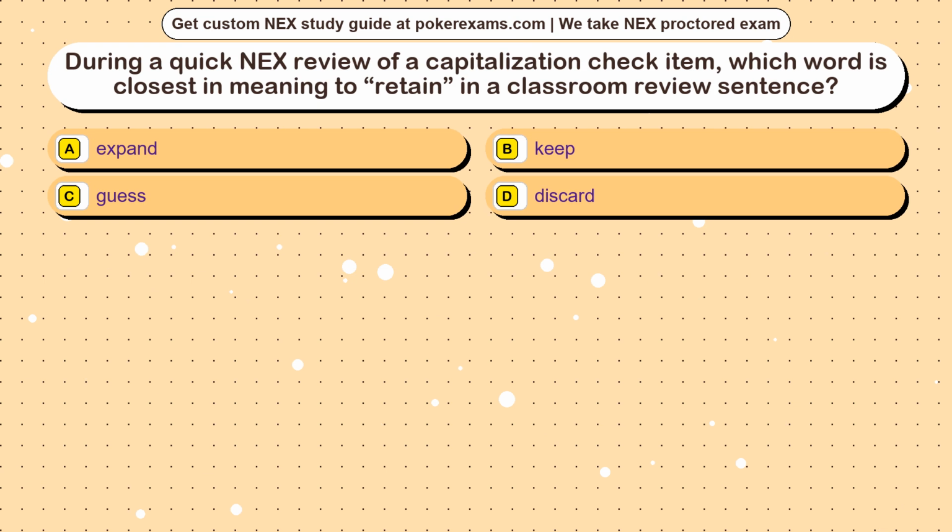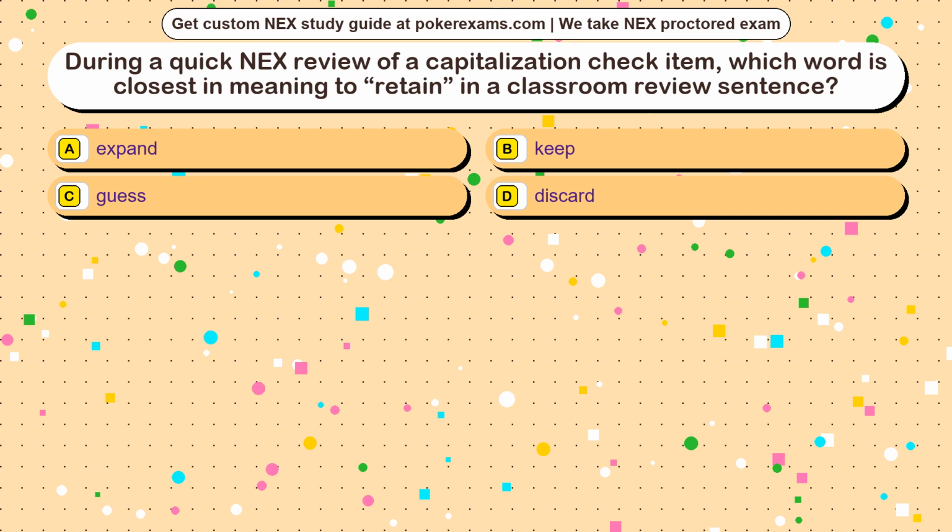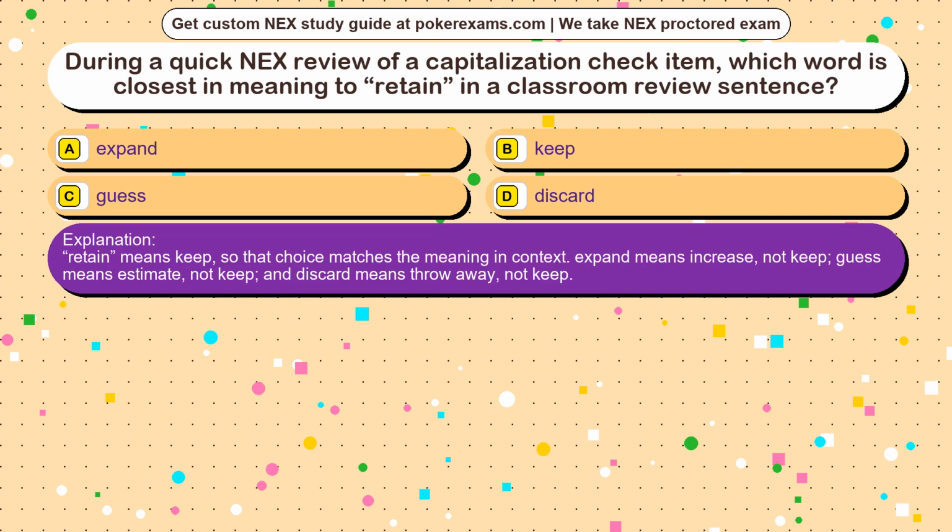Question 2. During a quick next review of a capitalization check item, which word is closest in meaning to retain in a classroom review sentence? Option A, expand. Option B, keep. Option C, guess. Option D, discard. The correct answer is option. Retain means keep, so that choice matches the meaning in context. Expand means increase, not keep. Guess means estimate, not keep. And discard means throw away, not keep.